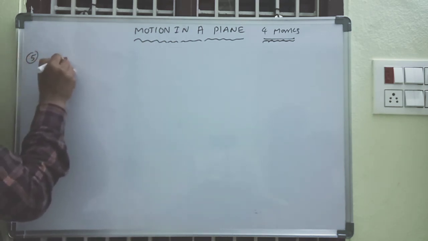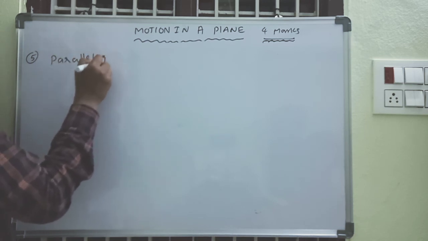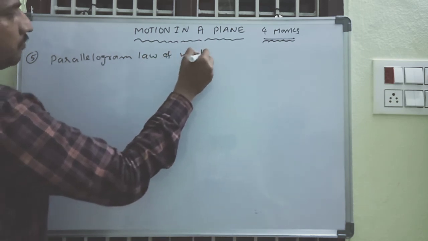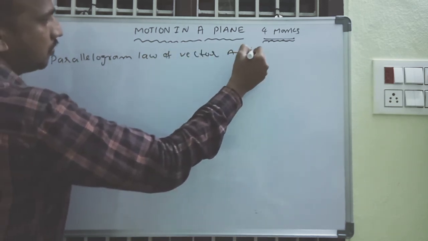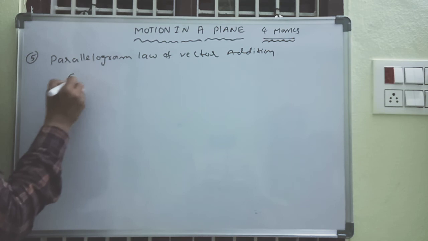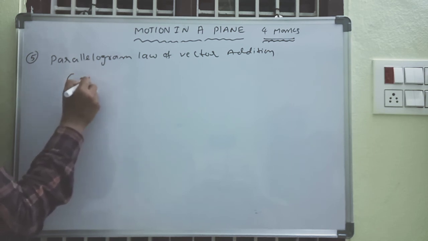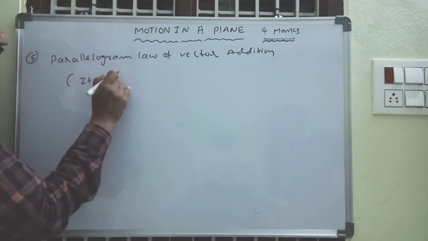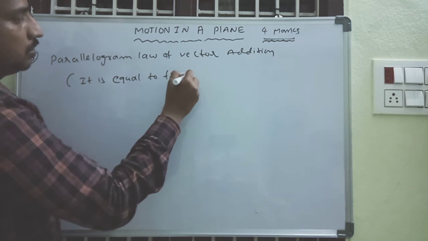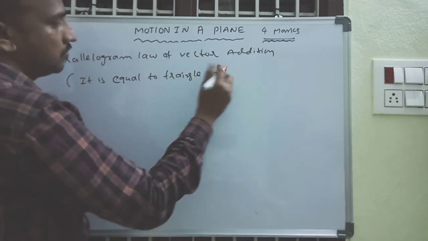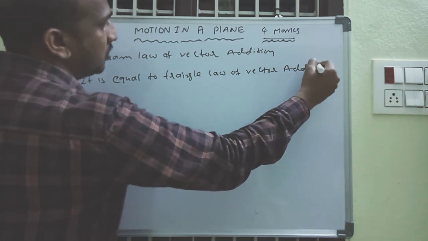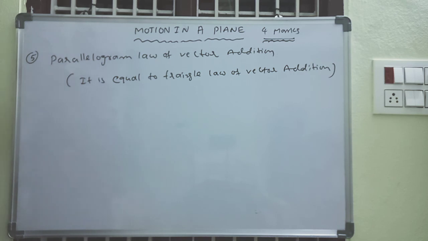The last one is the parallelogram law of vector addition. Okay, it is equal to the triangle method. Triangle law. It is equal to the triangle law of vector addition. It is nothing but a triangle law of vector addition.